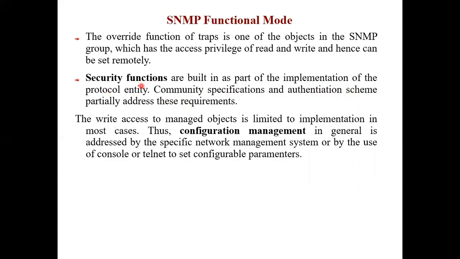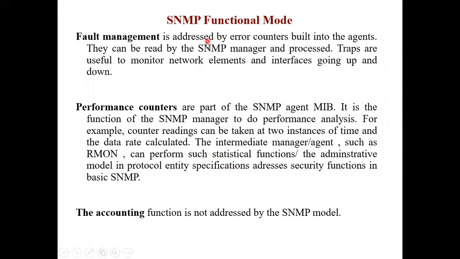That is how the security was inbuilt. The configuration management was addressed by the specific network management system or by the use of console or telnet to set configurable parameters. Then the fault management was addressed by error counters built into the agents. They can be read by the SNMP manager and processed. Traps are useful to monitor network elements and interfaces going up and down.